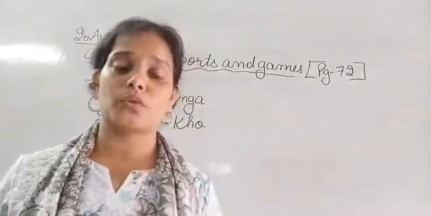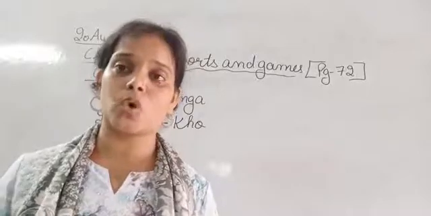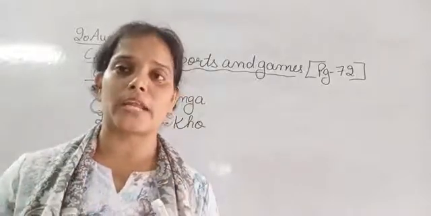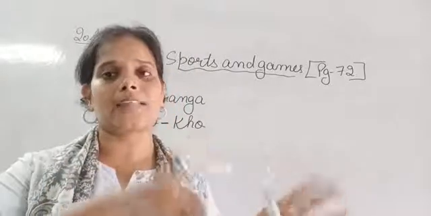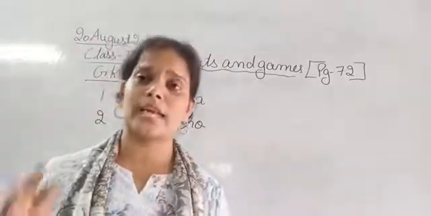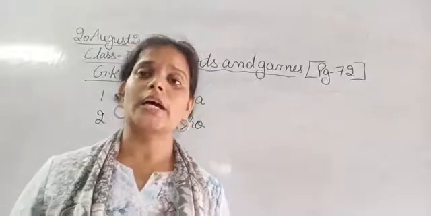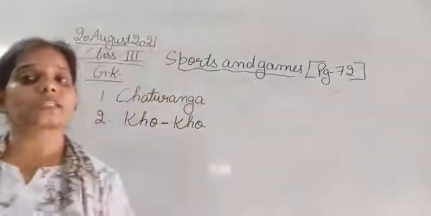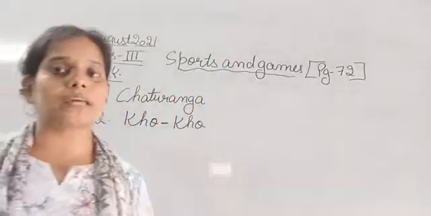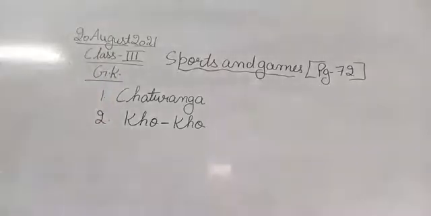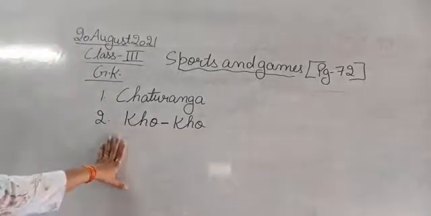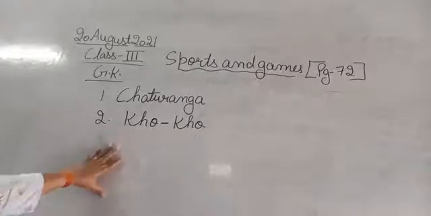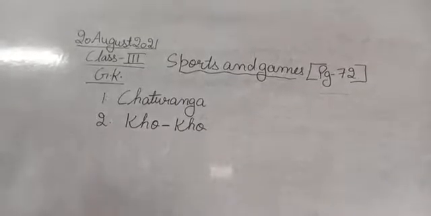और वो अपनी टीम के किसी मेंबर को खो कर देगा. खो means वो touches any part of his body or her body and then says Kho, और वो खड़ा होकर भागेगा and then that another member will start chasing the defenders. Okay, so this is Kho-Kho. This is one of the very popular and traditional games of India.